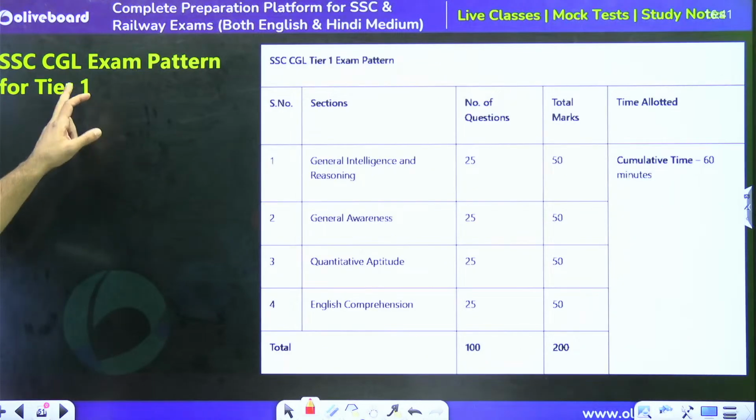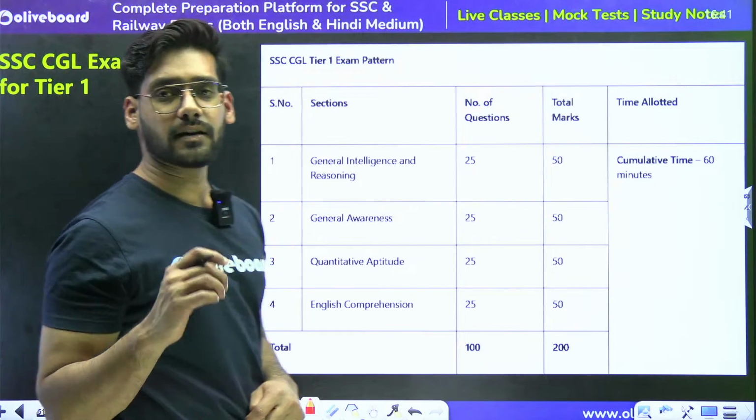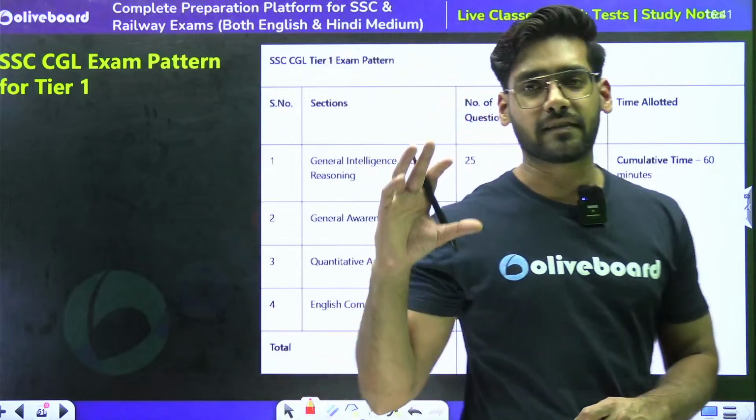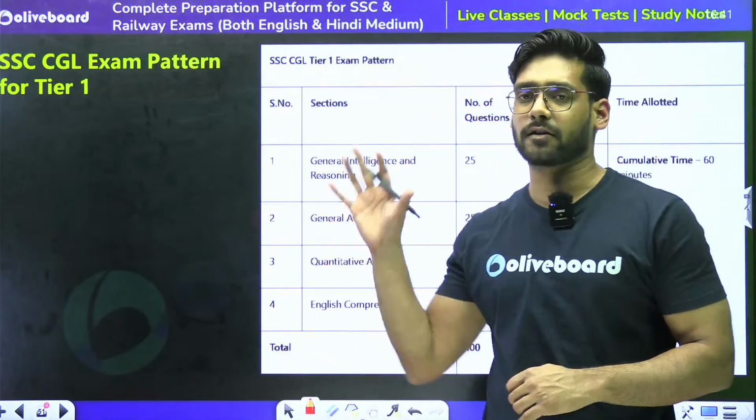Then let's talk about the exam pattern for tier 1, which is almost similar to the exam pattern of CHSL tier 1.